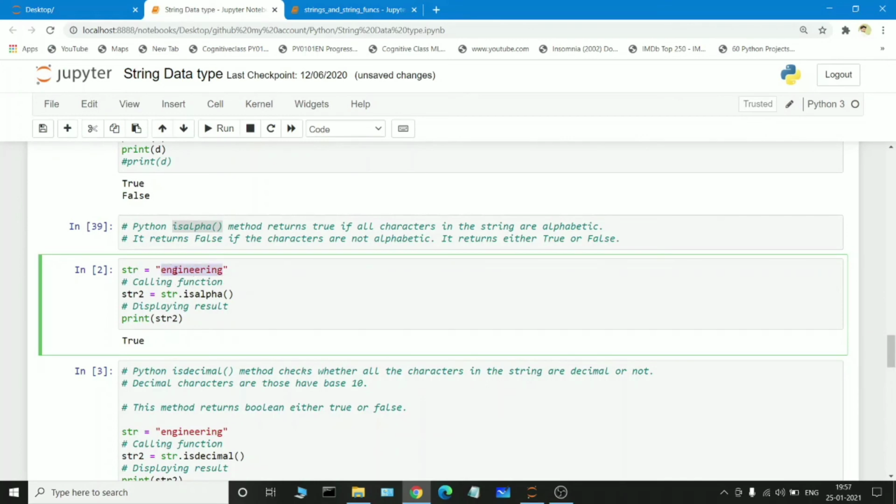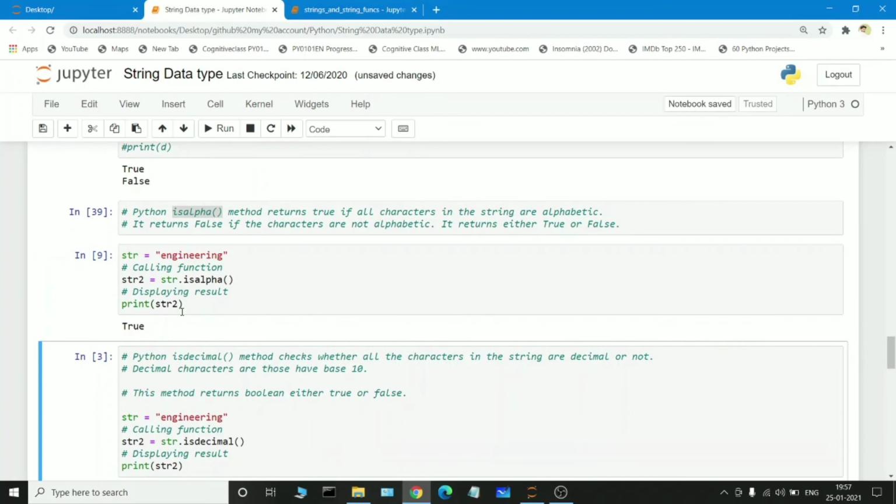Suppose the str variable is holding engineering, and I want to pass str dot isalpha, to check whether the particular string is alphabetic or not. So str dot isalpha, and we are storing that result in str2, and we are printing it. So if I execute it, true will be printed.